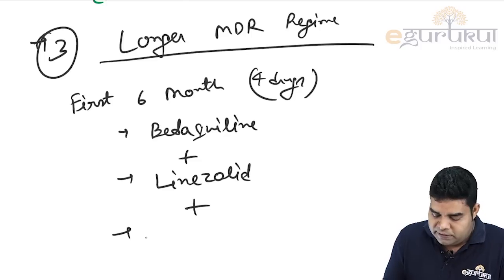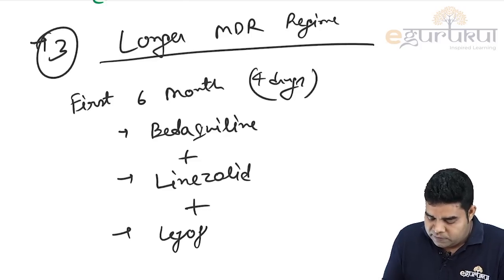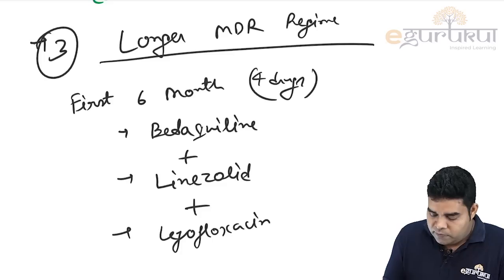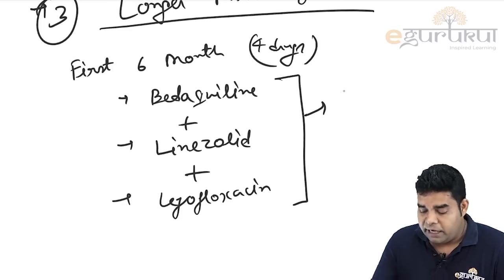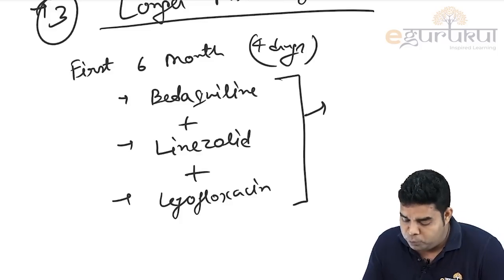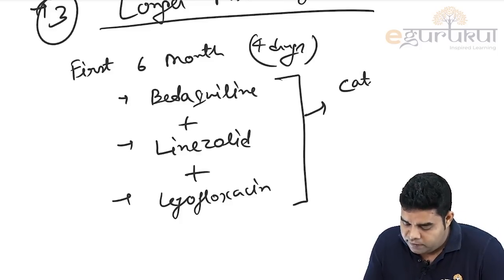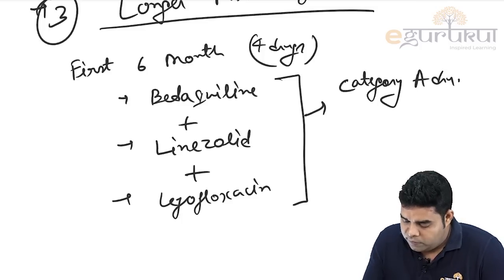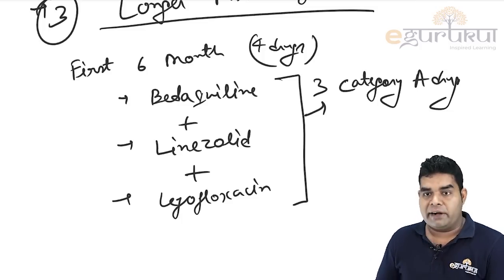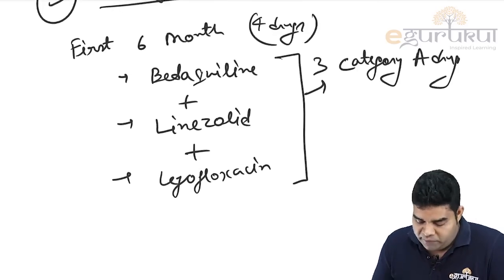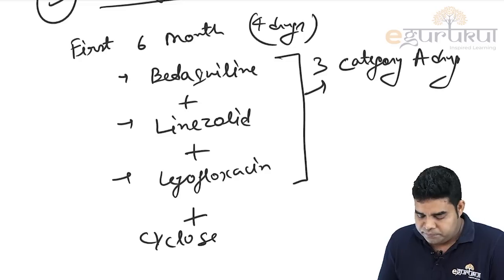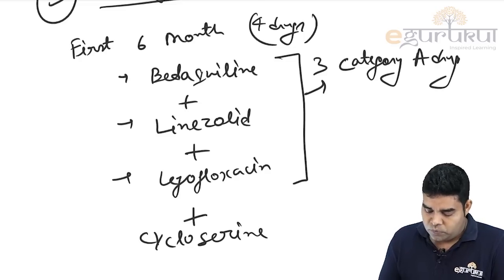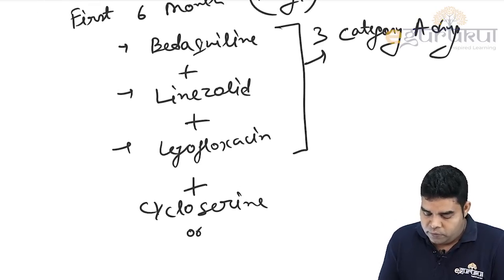And third is levofloxacin. These 3 drugs are kept in category A, or subgroup A. So we give 3 category A drugs, and along with that we add cycloserine or clofazimine.